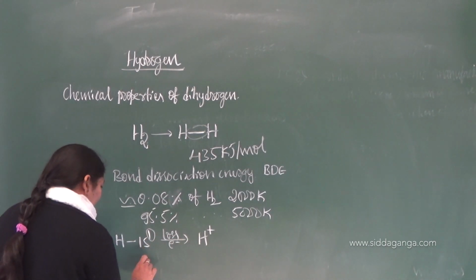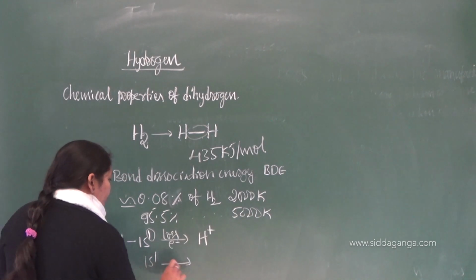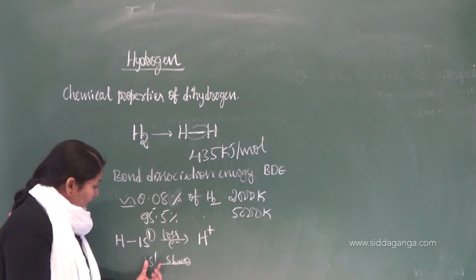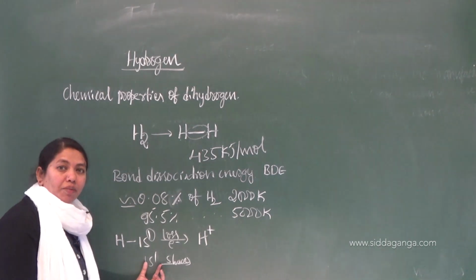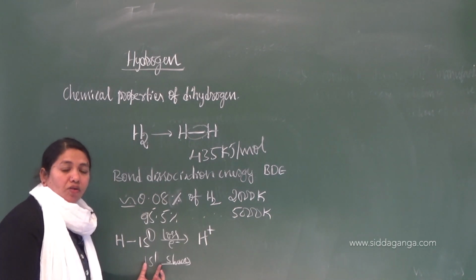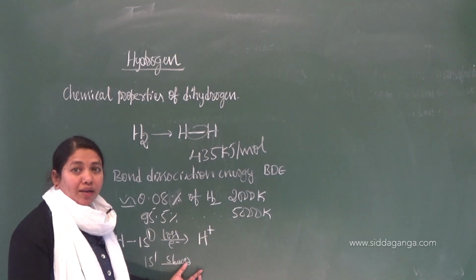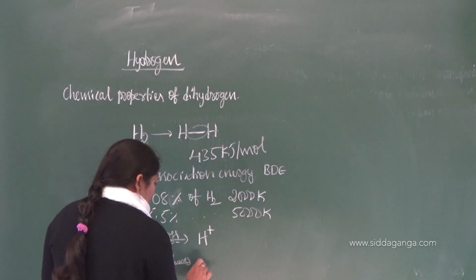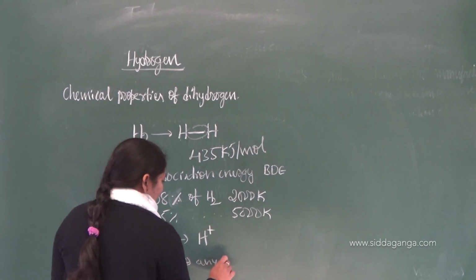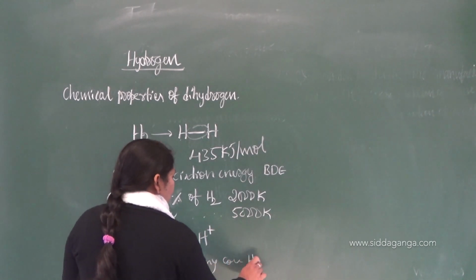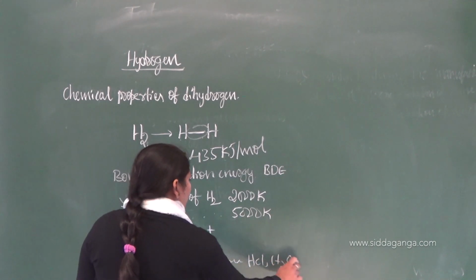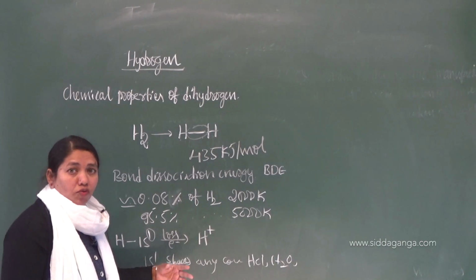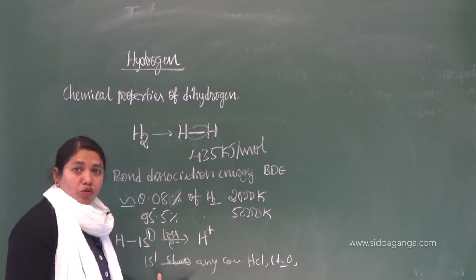Or else it can share this electron. What will it say to another element? Yes, element, come here. I am having one electron. Will you share your electron with me? Thereby we can form the bond. So it will form a compound, any compound. You can have HCl, you can have H2O, so many. Covalent compounds you can take.